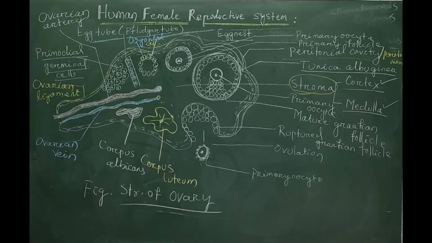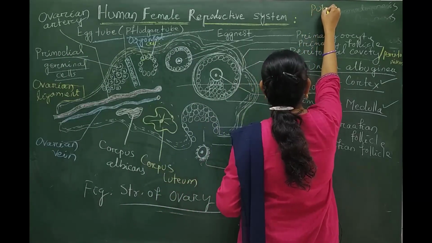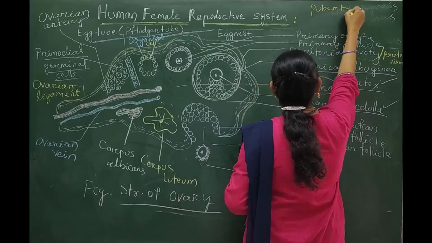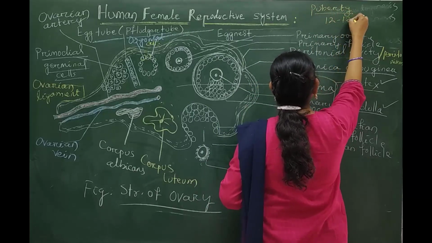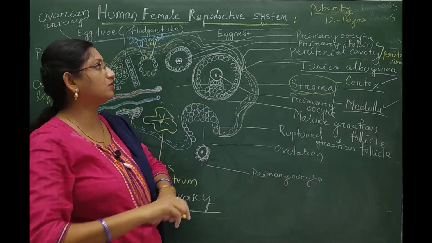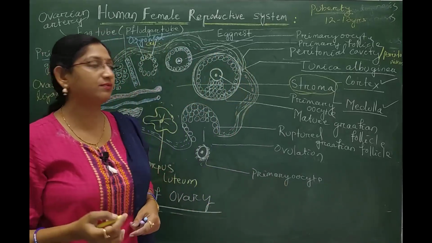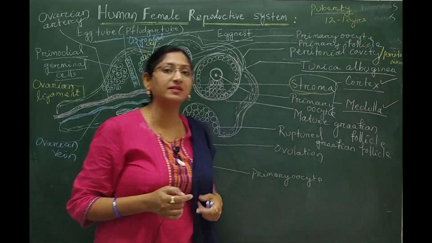These cells get arranged in particular structures to form a round mass that is called the egg nest. Puberty is seen in the female body at the age of 12 to 13 years. Between the ages of 12 and 13, the female gets her first maturation, called puberty, or the starting of the menstrual cycle, or menstruation.